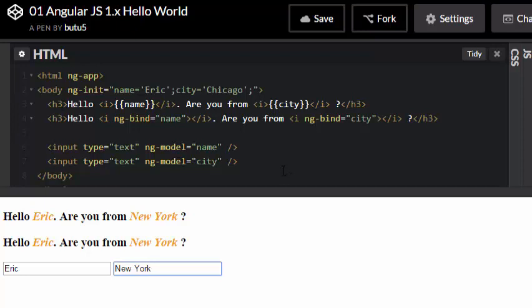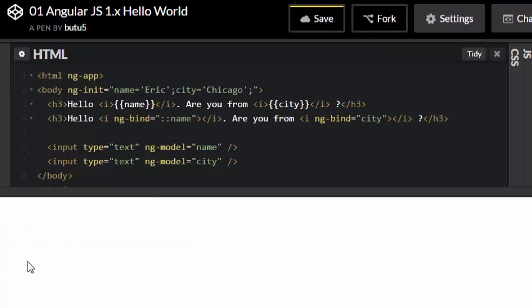But let's say, for example, you don't want to change only in this particular section. Whatever the name, Eric, came in, you want to keep as it is. For that, you want to do one-way data binding. Whatever the compiled data is, it is reflected, and you do not want it to change. So you can use a double colon over here.